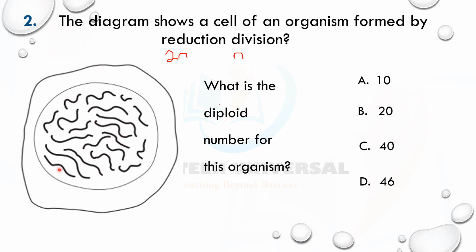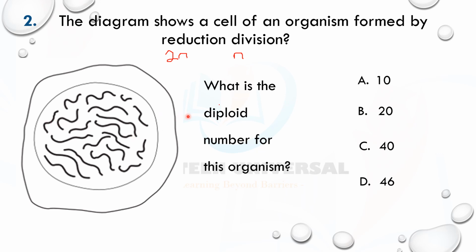Let's count it. 1, 2, 3, 4, 5, 6, 7, 8, 9, 10, 11, 12, 13, 14, 15, 16, 17, 18, 19. I think it should be 20, so let's go again. 1 to 20.